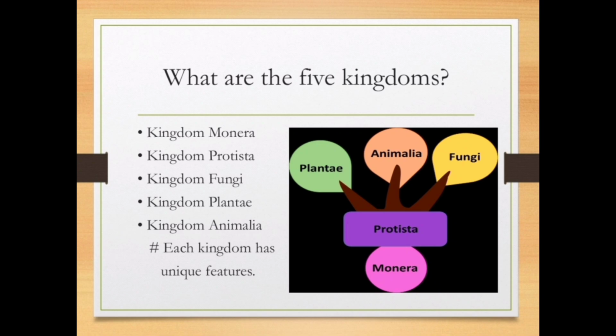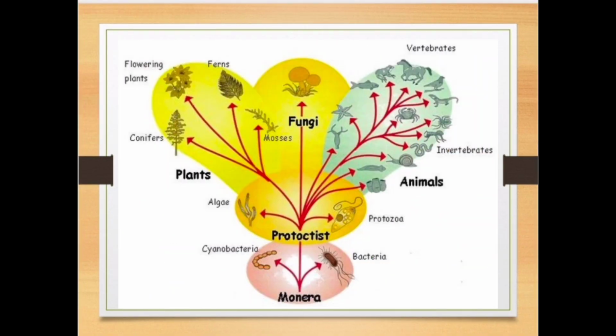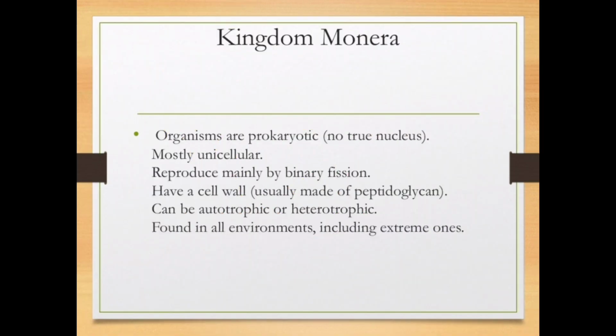After kingdom Monera, here you can see kingdom Protista, and after that kingdom Fungi, Plantae, and Animalia arrived. We can represent these five kingdoms in the form of a tree. Below is Monera, above Monera is Protista, after that Fungi, Plantae, and Animalia.